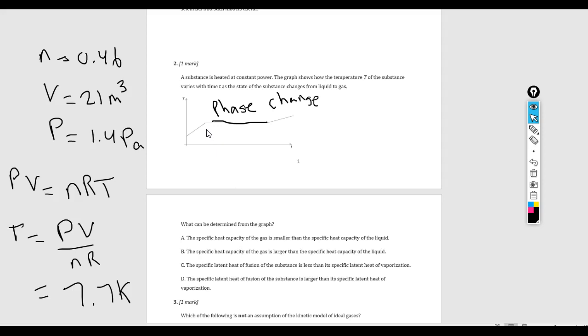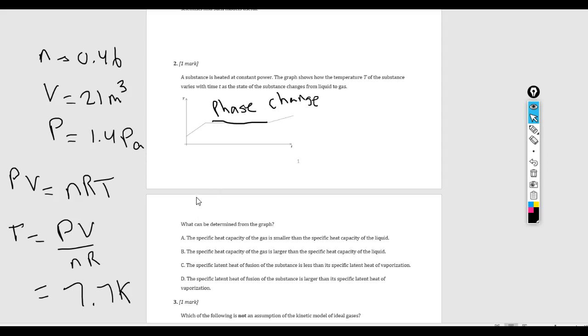So looking at this graph, we can tell that during the temperature change while the substance is a liquid, the temperature change happens much quicker, and once the substance is turned into a gas, its temperature doesn't change quite as quickly anymore. And so what that means is, while it's in its liquid stage, the substance has a much lower specific heat capacity than when it has become a gas and doesn't change its temperature as quickly.